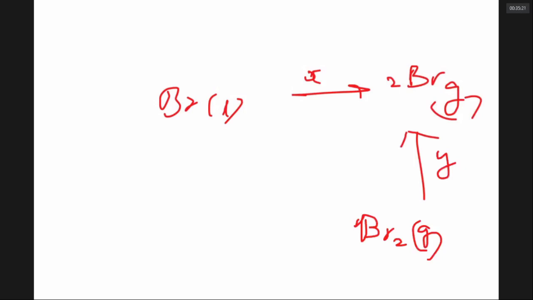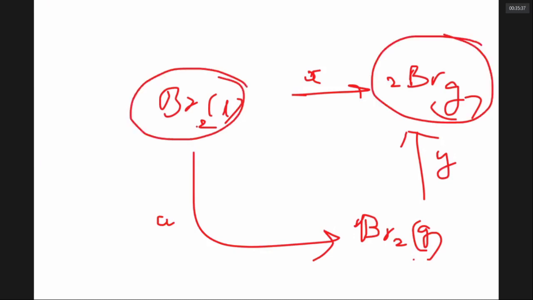But bromine liquid can become bromine gas only after absorbing some amount of energy. Any liquid can become gas only on heating, just as water liquid becomes steam only on heating. Therefore, bromine liquid becoming atoms involves 2 steps: the liquid should become gas, and the gas should become atoms.